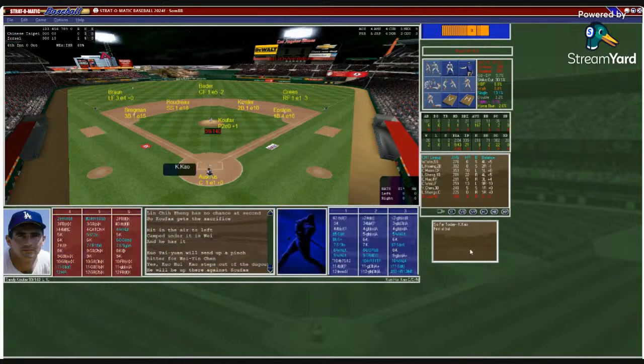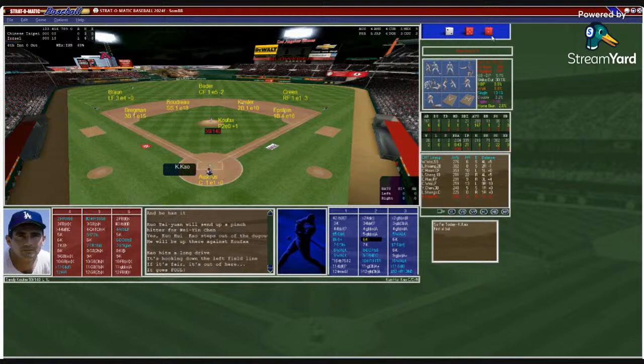So now here's Chen, and he'll get a pinch hitter. So Chen is going to be batted for, Kao. So Chen lasts 5 innings. Struck him out. So that is a big strikeout for Koufax. Gets his 6th of the ball game.